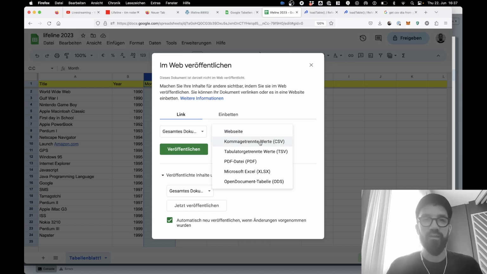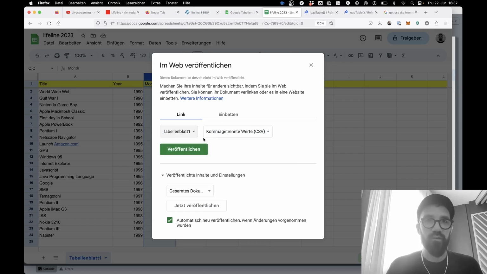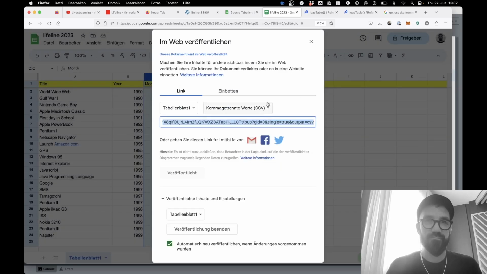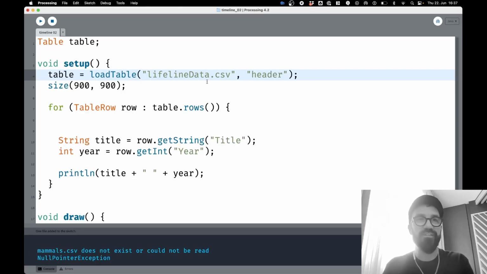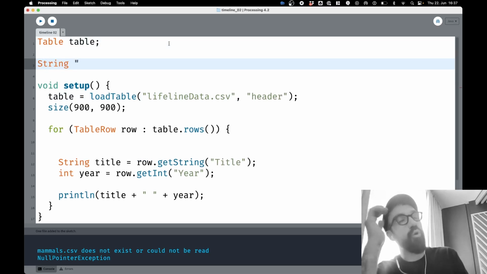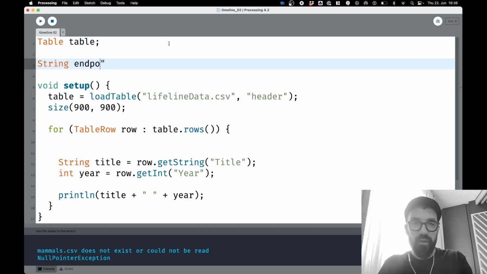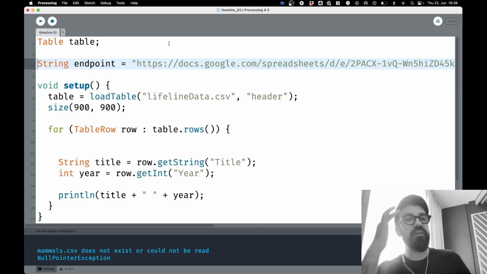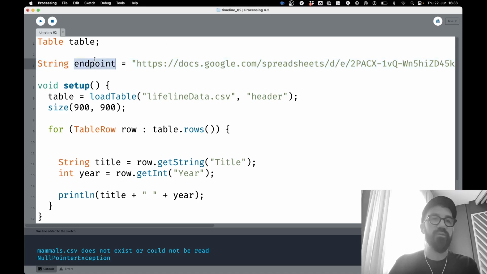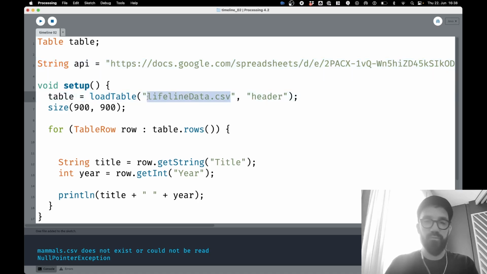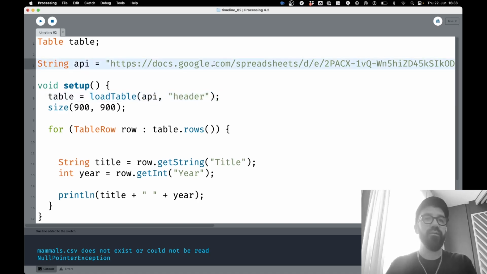Amazing. Look, here's comma separated values. I want to share this first and publish. Yes, I want to publish it. Wow, look at this. This is amazing. So let's store this as a string. Let's call this endpoint, because that's the right term that people use in software development. Endpoint equals that. So an endpoint is like a point on the internet that you can connect to an application, and it delivers data. Or we can also call it API, an application programming interface. And yeah, that would be the right way to name it, right? So let's see if that works.